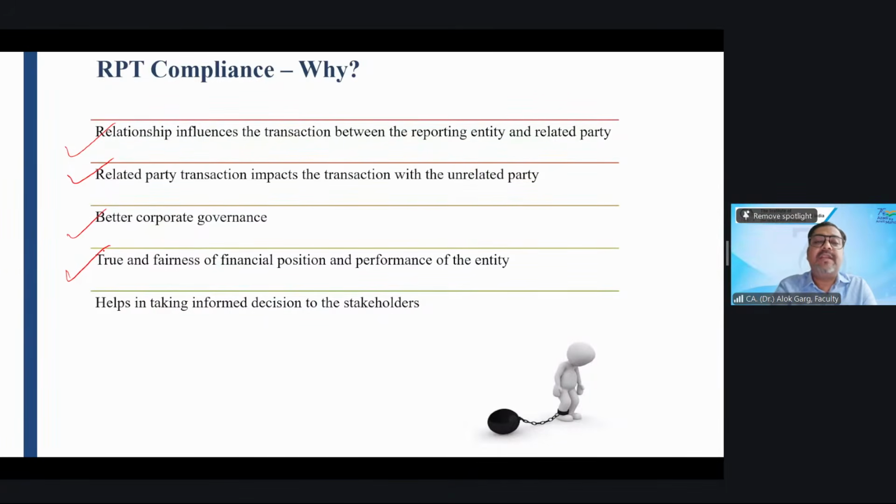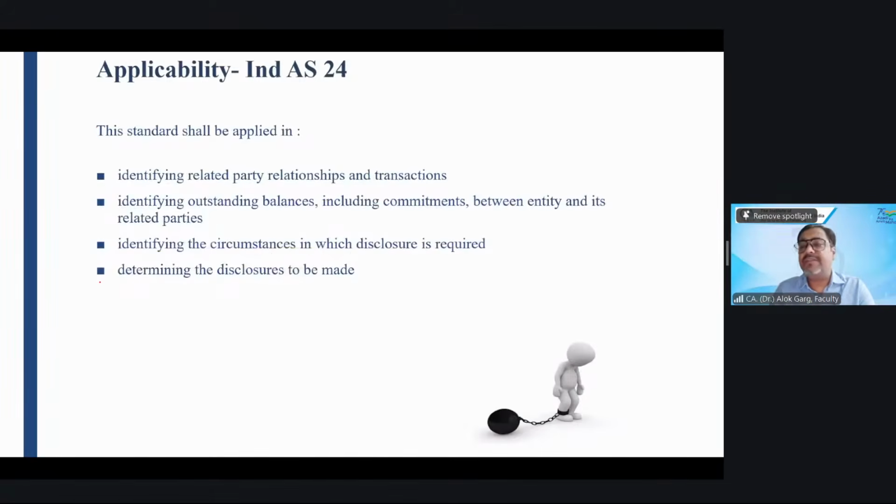This helps in taking informed decisions for the stakeholders. Friends, we discussed this standard is applicable in identifying the related party relationship and transaction. Identifying, what is meant by identifying? How does this standard identify the related party relationship?